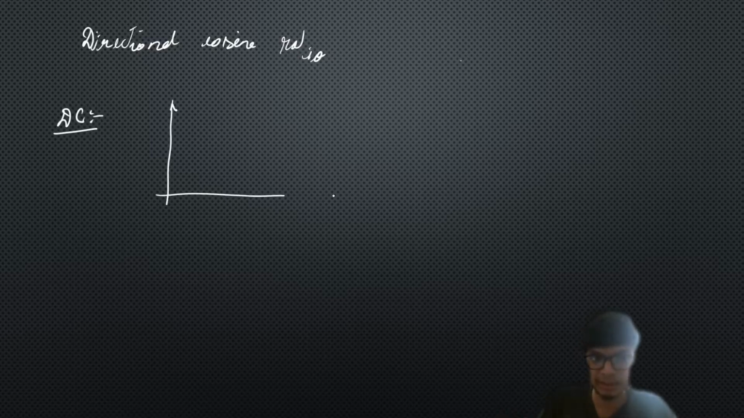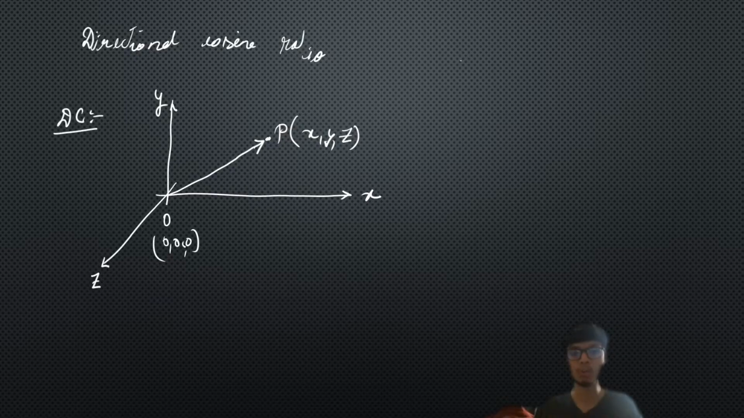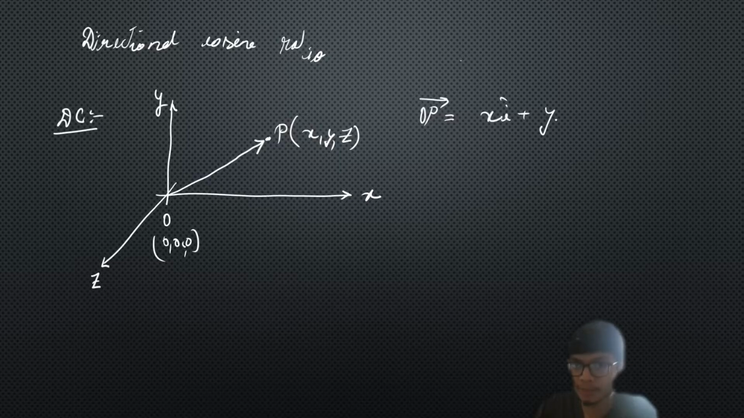Let us say we have a 3D coordinate space. This is the x-axis, this is the y-axis, and this is the z-axis. We are following the right hand system. Now any point P in this 3D space can be given as (x, y, z). If I join the origin with this point, we get a position vector OP, which can be easily written as x i cap plus y j cap plus z k cap.